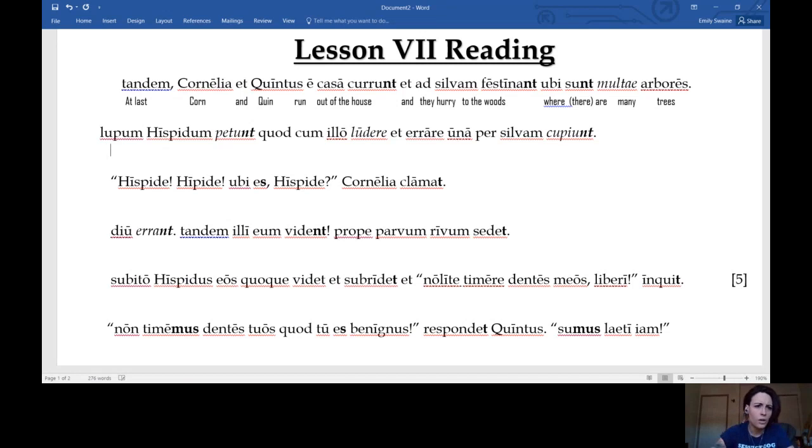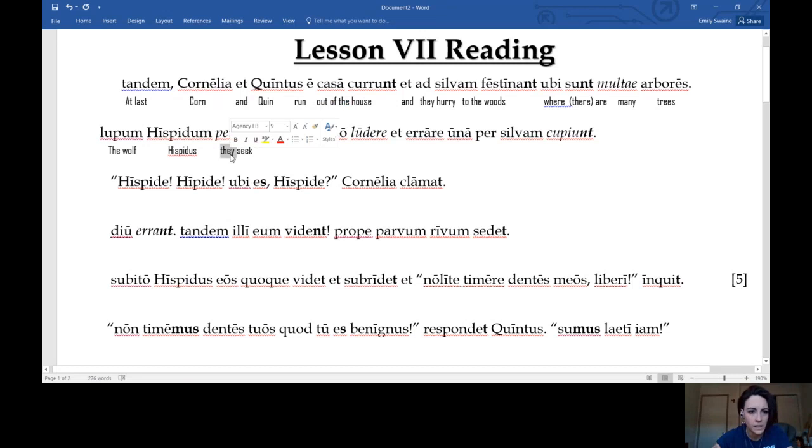Okay, so now we have a wolf, and we have his name, Hispidus. Now, everybody make sure that when you are translating from, for instance, an accusative Hispidum into English, we make it back into our nominative form, Hispidus. So the wolf Hispidus. Now we can say, look, peto, petere means to seek, and with nt on the end of it, it means they.